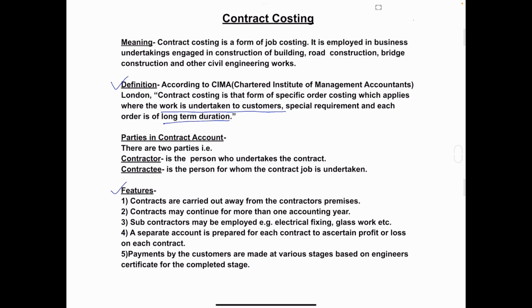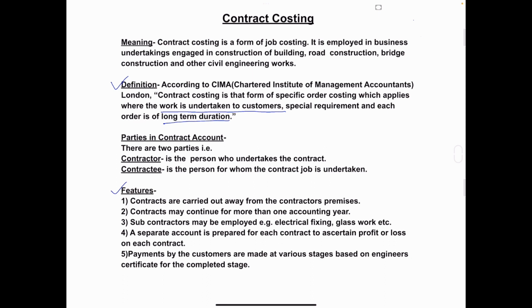Third one, subcontractors may be employed. Example, electrical fixing, glass work, etc. The contractor may give contract to the subcontractors like fixing the electrical equipments, painting work or any carpentry work.